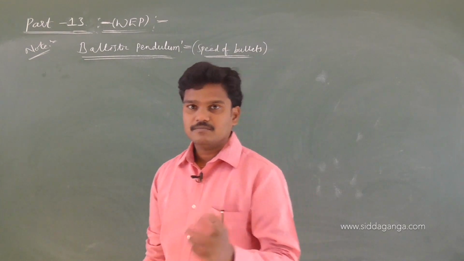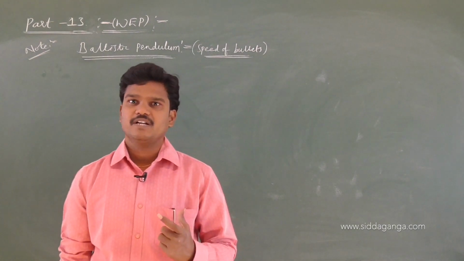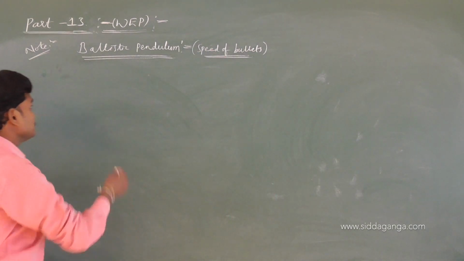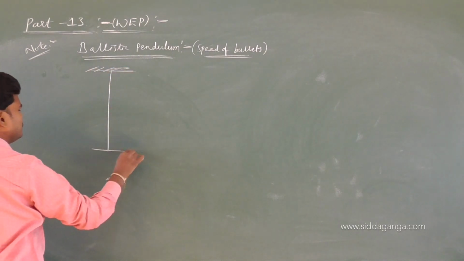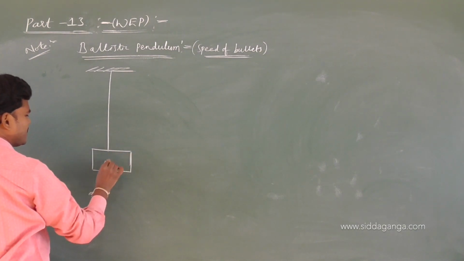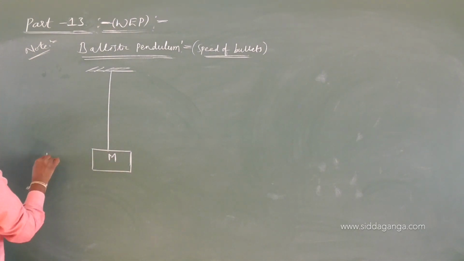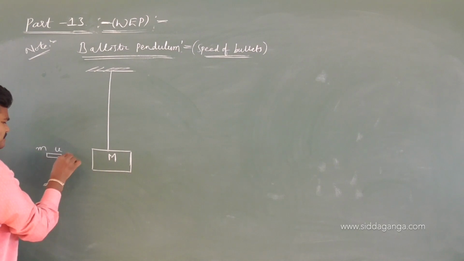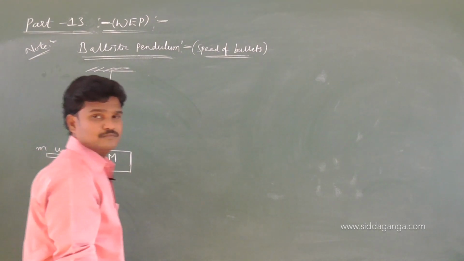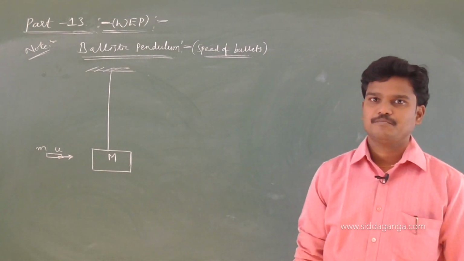Here this pendulum consists of some wooden block arrangement that is suspended from a rigid support. Just you see here, this is the wooden block suspended freely, whose mass, let me take it as capital M, suspended freely from the rigid support, and see there is a bullet like this moving with speed u and mass, let me consider m. So this arrangement generally we can treat as a ballistic pendulum.